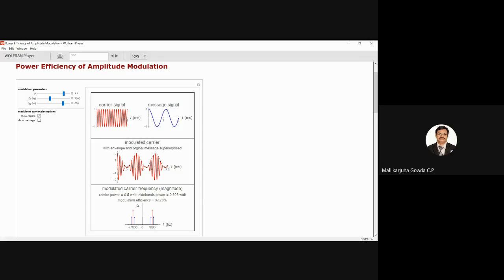But that is not the aim. With the distortion, if you are getting some more efficiency, what is the use? We wanted proper information at the receiver side, right? Yes, sir. So that may not be possible if the modulation index is more than 1.